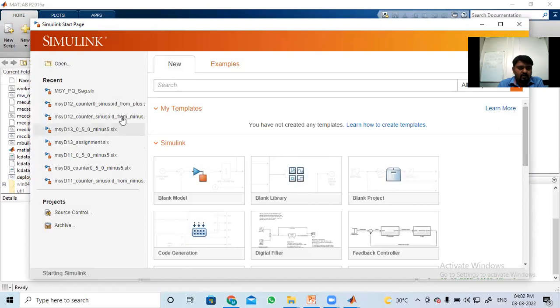Okay, so already I have performed that one. What I will do, instead of taking the new model, I will open that one. I click on open.